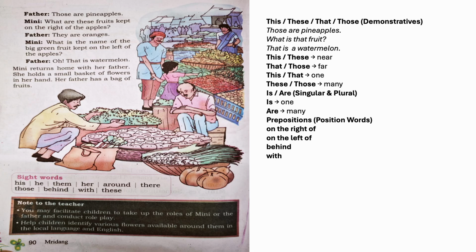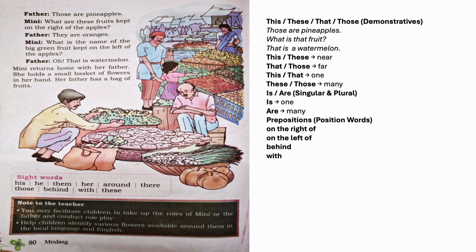Then Minnie asks, what is the name of the big green fruit kept on the left of the apples? Big and green, these are the describing words. What are describing words? They are called adjectives. Fruit is singular here. Only one fruit. Left of is a position phrase. Then what does the father say? Oh, that is a watermelon. That is, he is pointing towards a fruit that is far away. So watermelon is a singular noun.